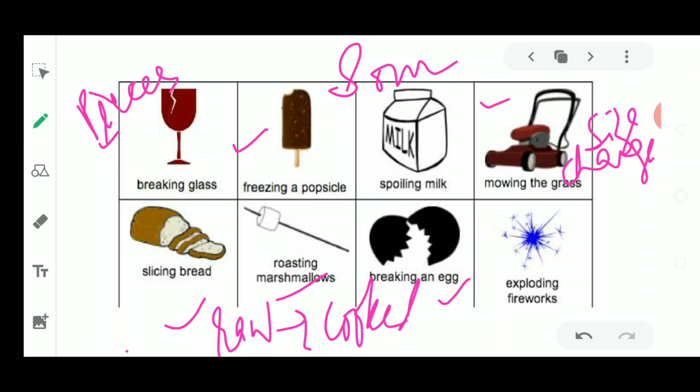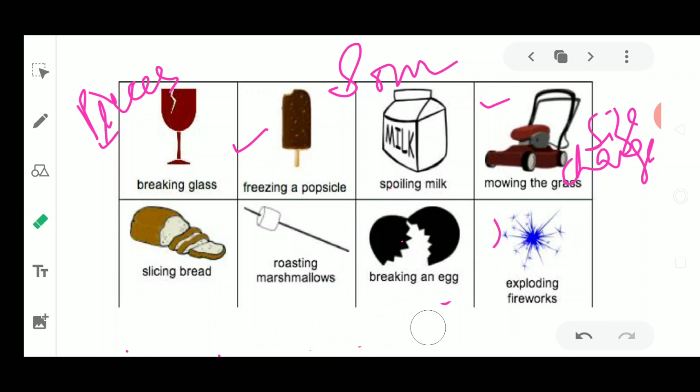Now breaking of an egg is also a type of change, where eggshells are no more in a complete egg form. It has been broken into two pieces. You break an egg for making an omelette. In the same manner, after baking an omelette, that egg is no more spherical, no more in an oval form. Now it has changed its shape. So the change in shape you are observing, and now that egg has been broken down, and you cannot sew that egg into a complete form.